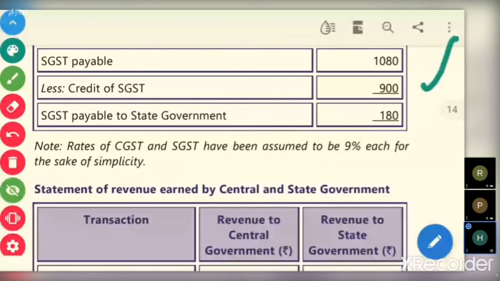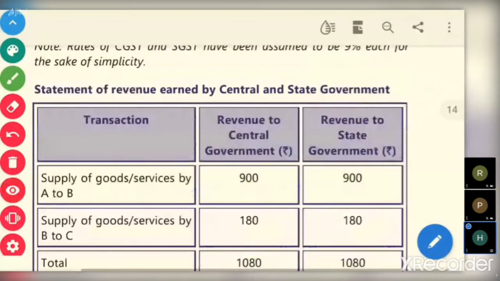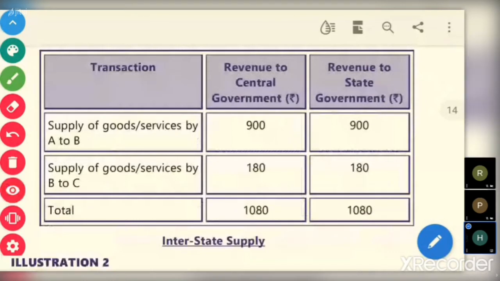So if you observe, statement of revenue, transaction, supply of goods and services by A to B, revenue to central government is 900, revenue to state government is 900. Supply of goods and services by B to C, only the difference tax, that is 180, output tax minus input tax, tax on supply minus tax on purchase, difference tax he'll remit to central government, that is 180. Similarly, he will remit to state government 180, difference tax, SGST.